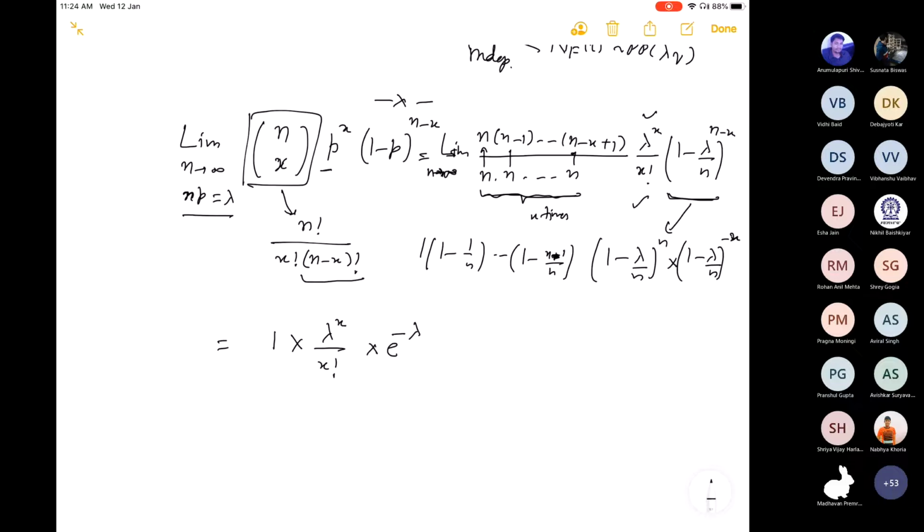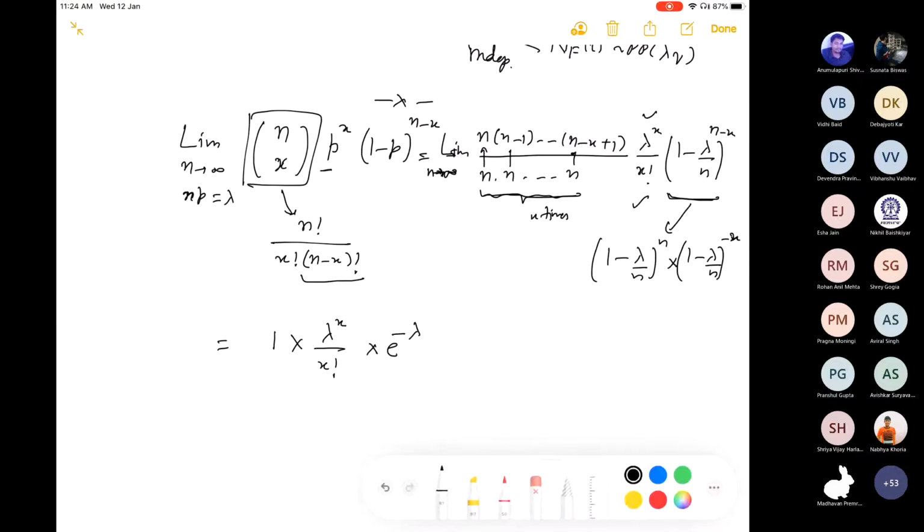So n is large, I am taking n large. So then this is going towards this value. x can also be equally large because x is what we are choosing from n. So x can also be n. x can take any value from 1 to n. But I am taking that to be basically an in-between value.